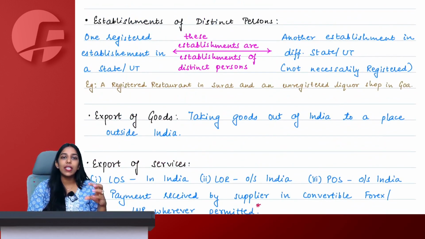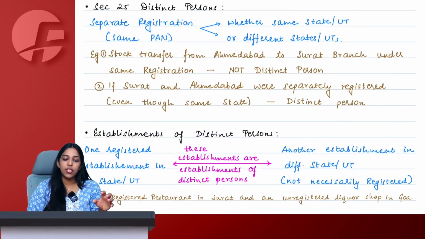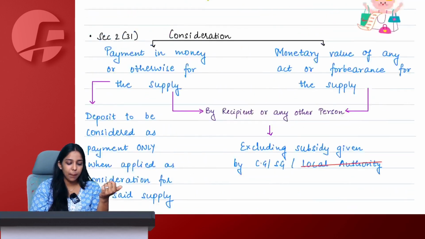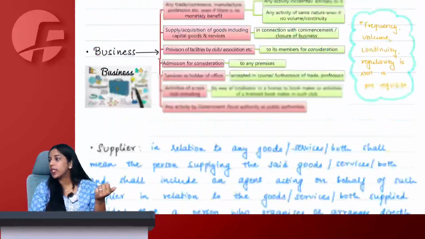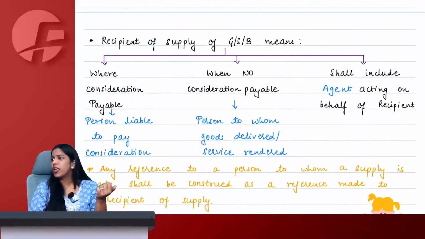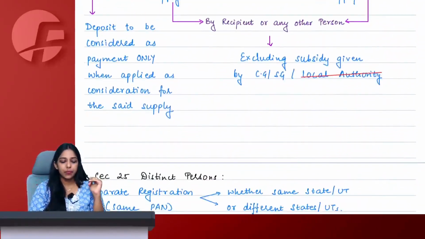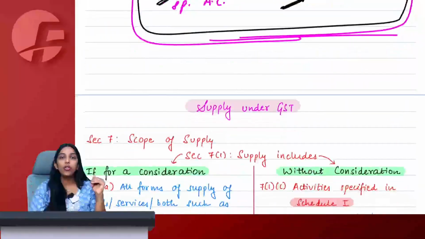Export of service, export of goods: to take goods outside India. Distinct person: same PAN, separate registration. Establishment of a distinct person: one leg registration has to be there, another leg could be anything. Right? So I believe yes, we have completed everything. Forbear means to not do, to restrict.